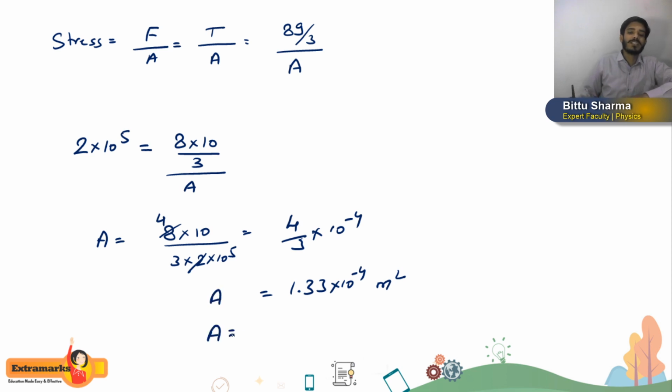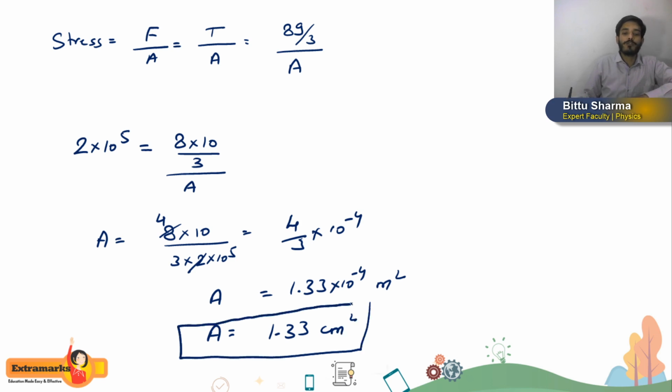If you want to write in centimeter square, 1.33 centimeter square will be the minimum area of cross section of the metal wire which we require, so that it will not break up to the breaking stress of 2 into 10 to the power 5 Newton per meter square. I hope you are getting this students.